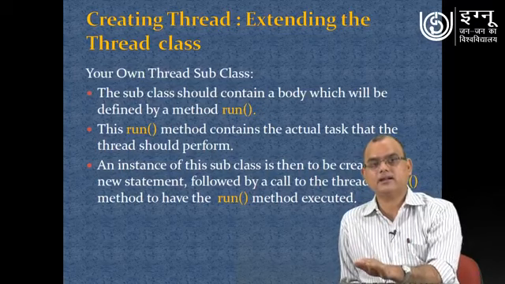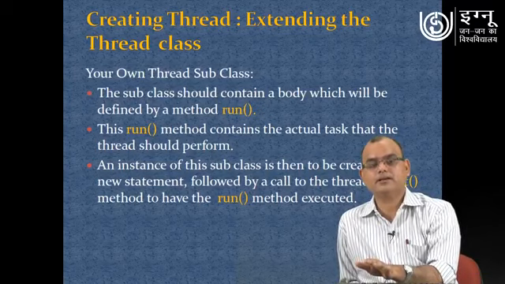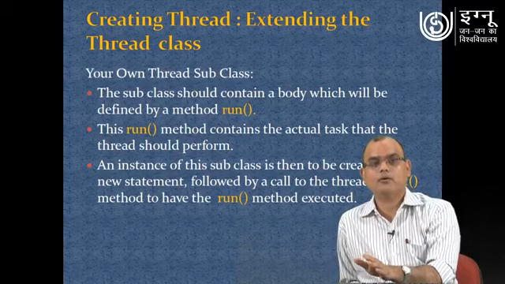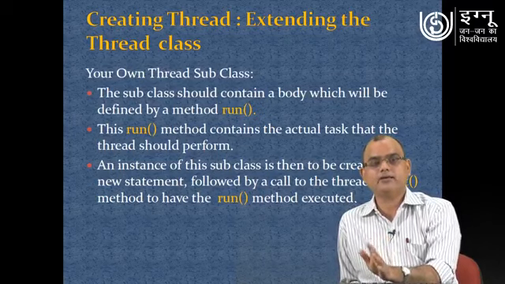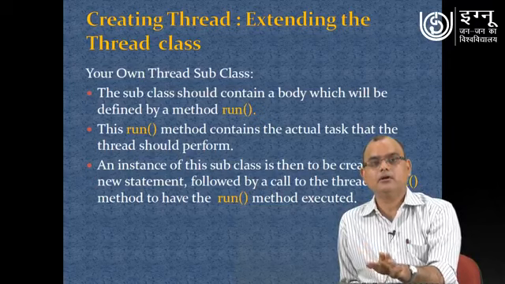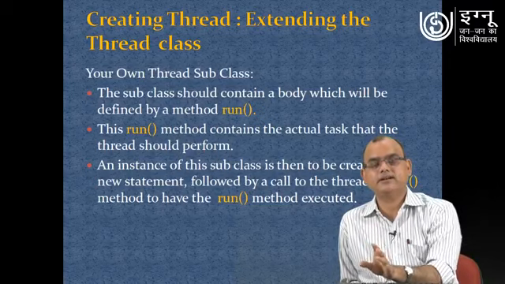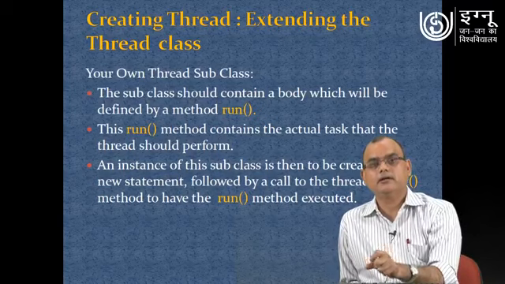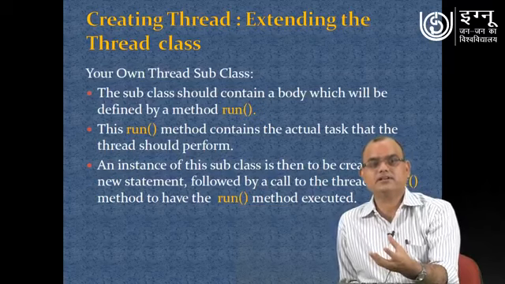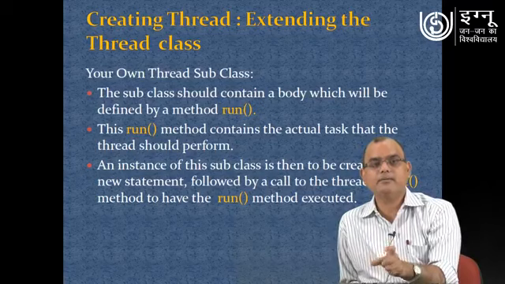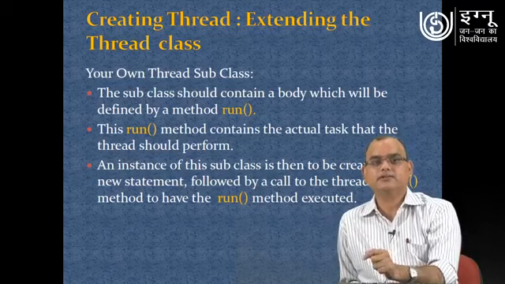And in that thread class, you will have one method. That method is named run, and that method you have to override or define in your subclass. Until you define your run method, your own created thread subclass will not be in a position to have implementation. So you can say that the run method is a kind of abstract method, or a compulsory method that you have to implement in your subclassing process when you are inheriting from the thread class.